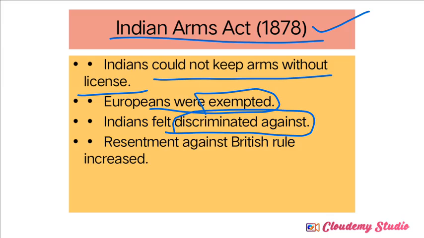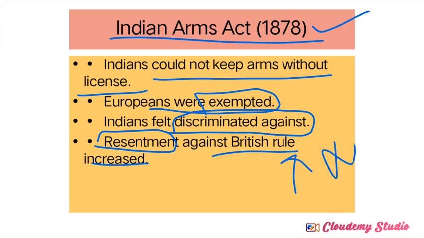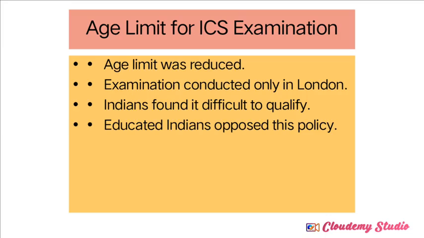So Indians felt this as discrimination. Discrimination by the Britishers like that. That's why this policy was resented by the Indians against the British rule. So this also led to the growth of nationalism. So next one, age limit for ICS examination.